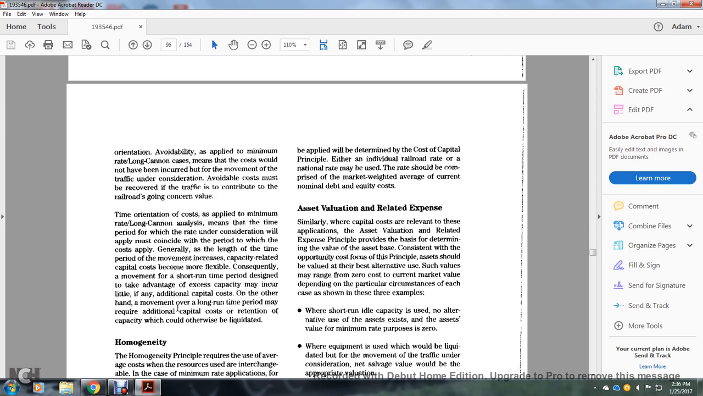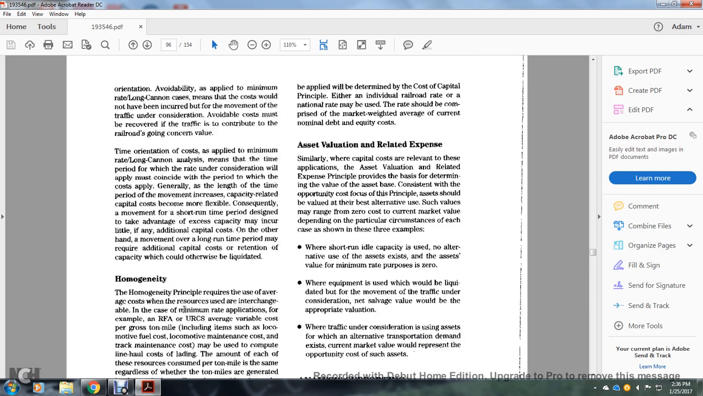Consequently, a movement in the short run time period designed to take advantage of excess capacity may incur little, if any, of the additional capital cost. On the other hand, a movement over the long-term period may require additional capital cost for the retention of the capital cost, which would otherwise be liquidated.